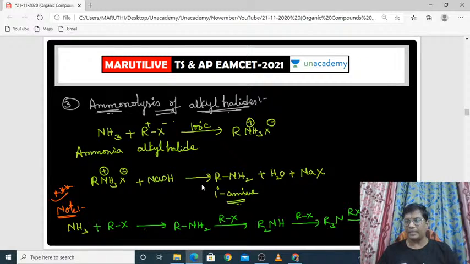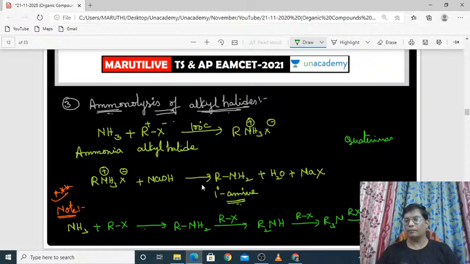R4N plus and X minus will be called quaternary ammonium salts. Okay, these are called quaternary ammonium salts.